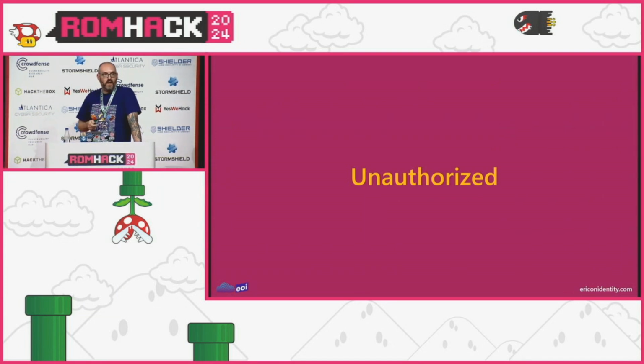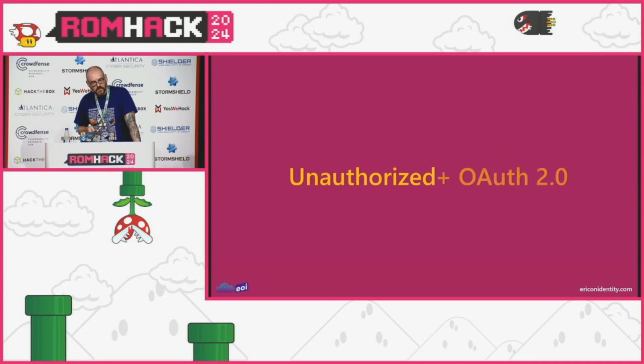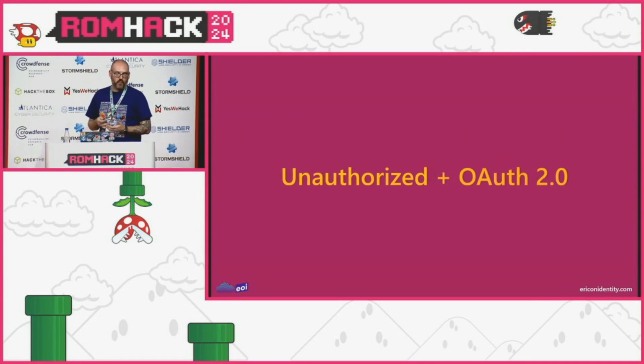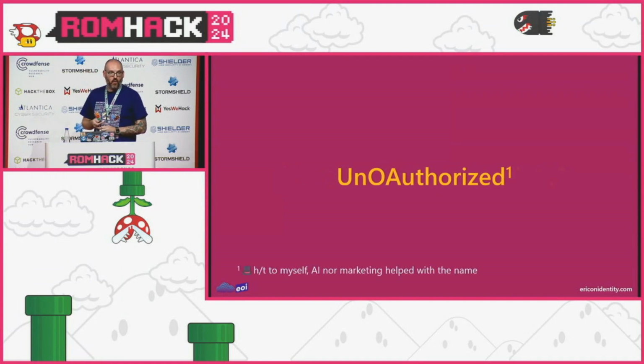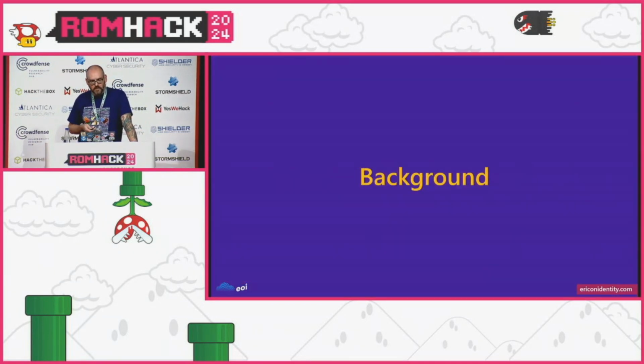As far as the name UnOAuthorized goes, right, we take unauthorized, and if we take OAuth 2.0, which is a sort of modern way for authorization to occur out there on the cloud and SaaS apps and all that sort of stuff, that's where UnOAuthorized comes from. And again, no help from AI or marketing or anyone with the name. I like names for bugs and things, so I was proud of myself.